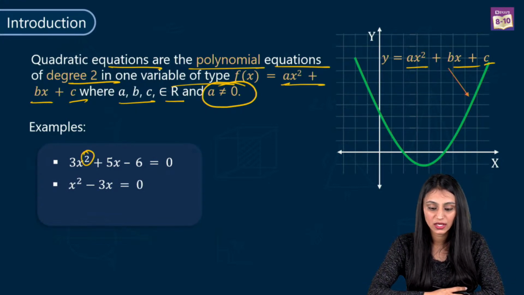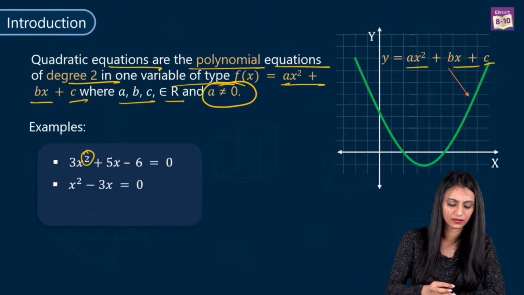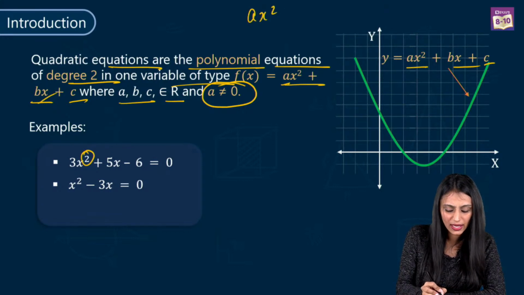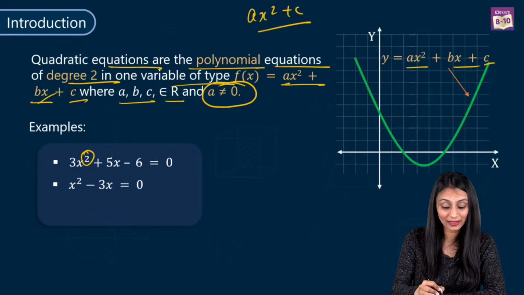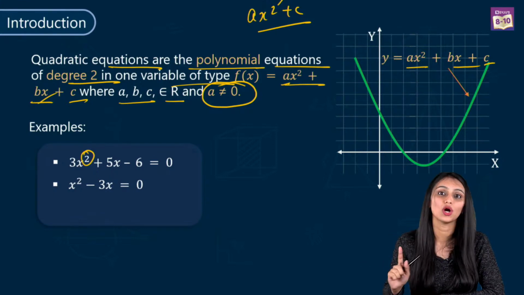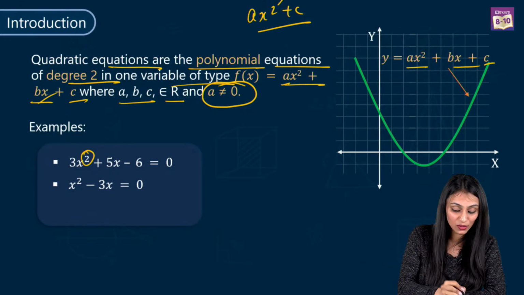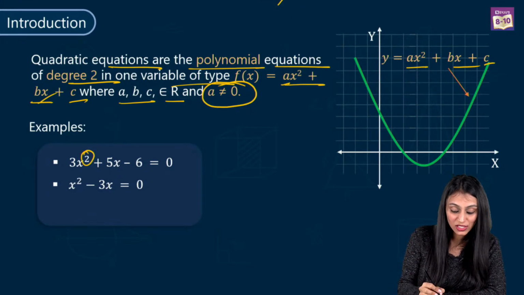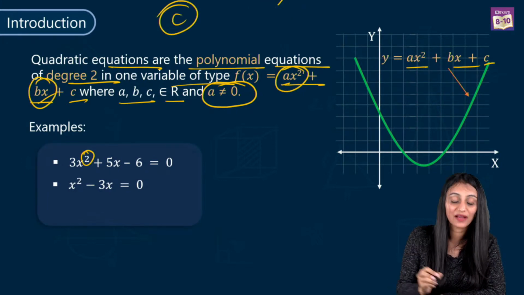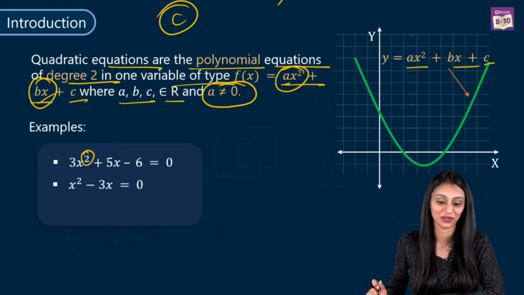Haknawaz Qayyum asks, what if x is 0? It doesn't matter. If x is 0, that would be ax square plus c. Still, it will be quadratic since the degree is 2. A should not be equal to 0. If you are saying x is equal to 0, then this will be 0, this will be 0, and you will have c only. It will become a constant polynomial in that case.